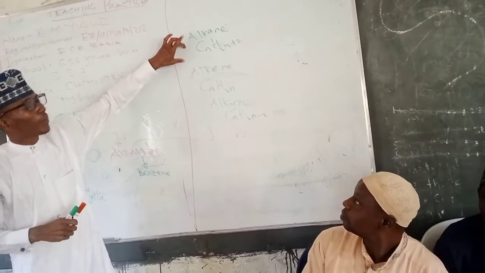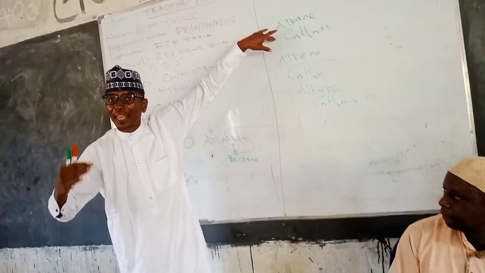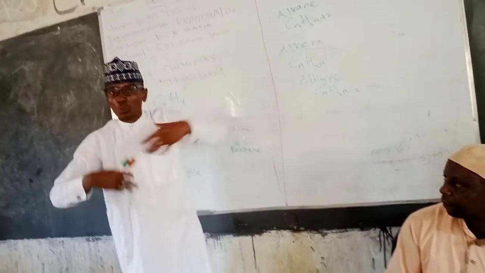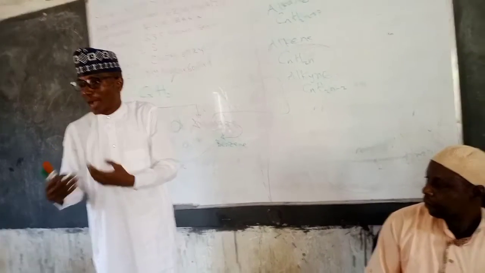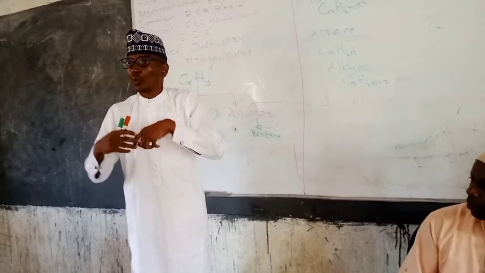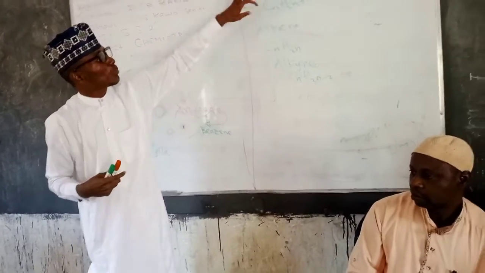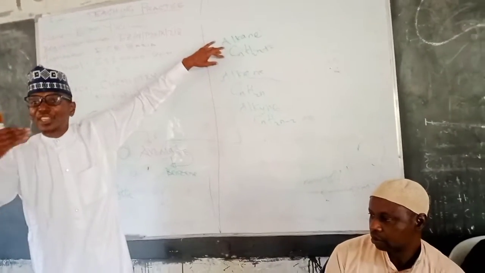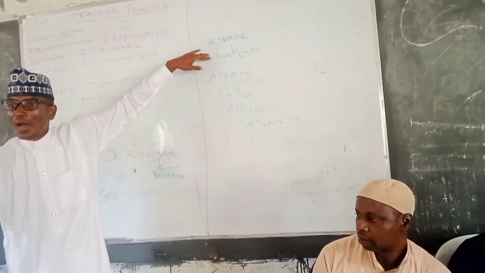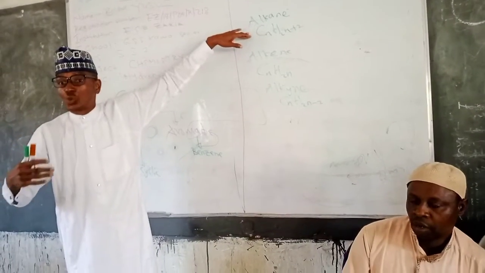From this molecular formula, you can derive the members of the families of the series, because the behaviors of the members used to be the same. Are we together? Mostly the same behaviors. The patterns of their structure, the way you can draw the structural formula, used to be the same. Using these molecular formulas, you can derive the members from one to any number in the homologous series you want to obtain.